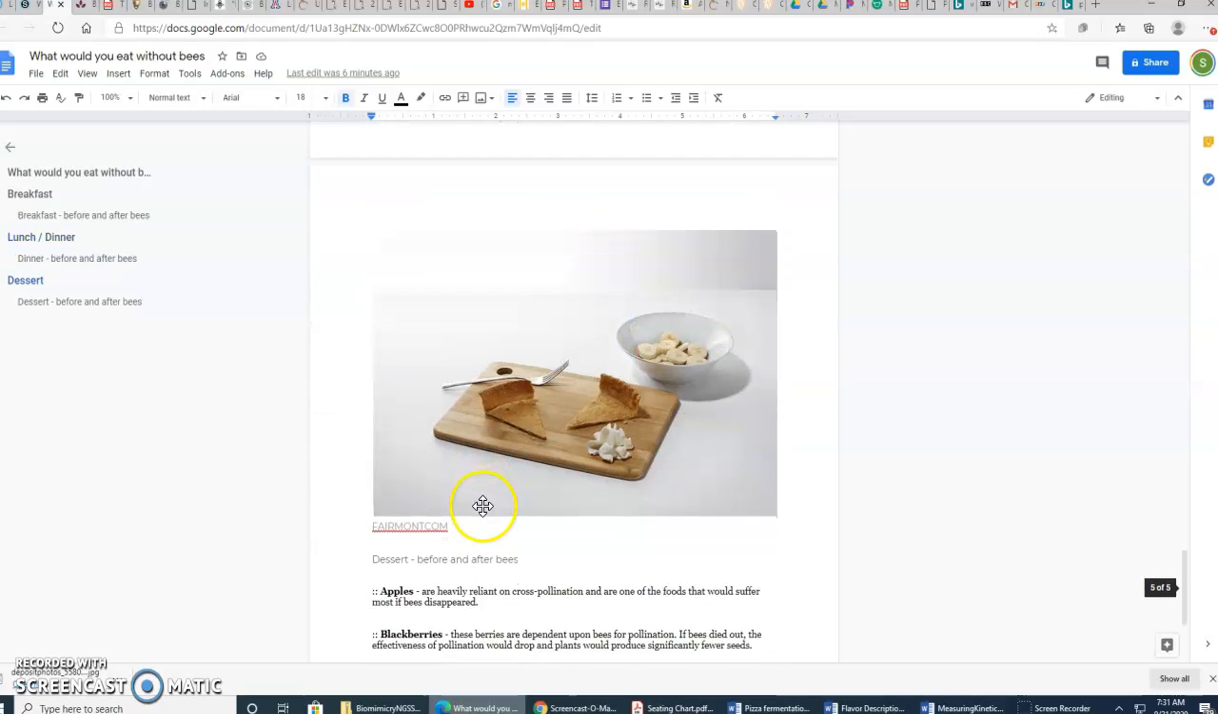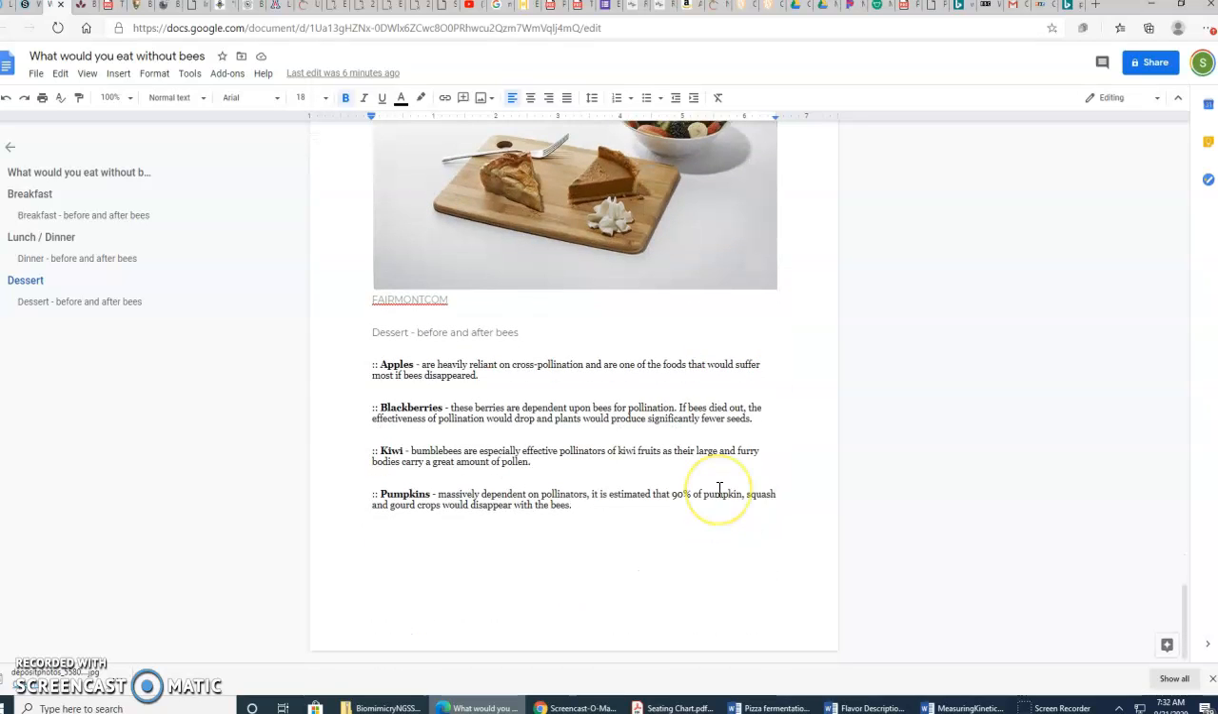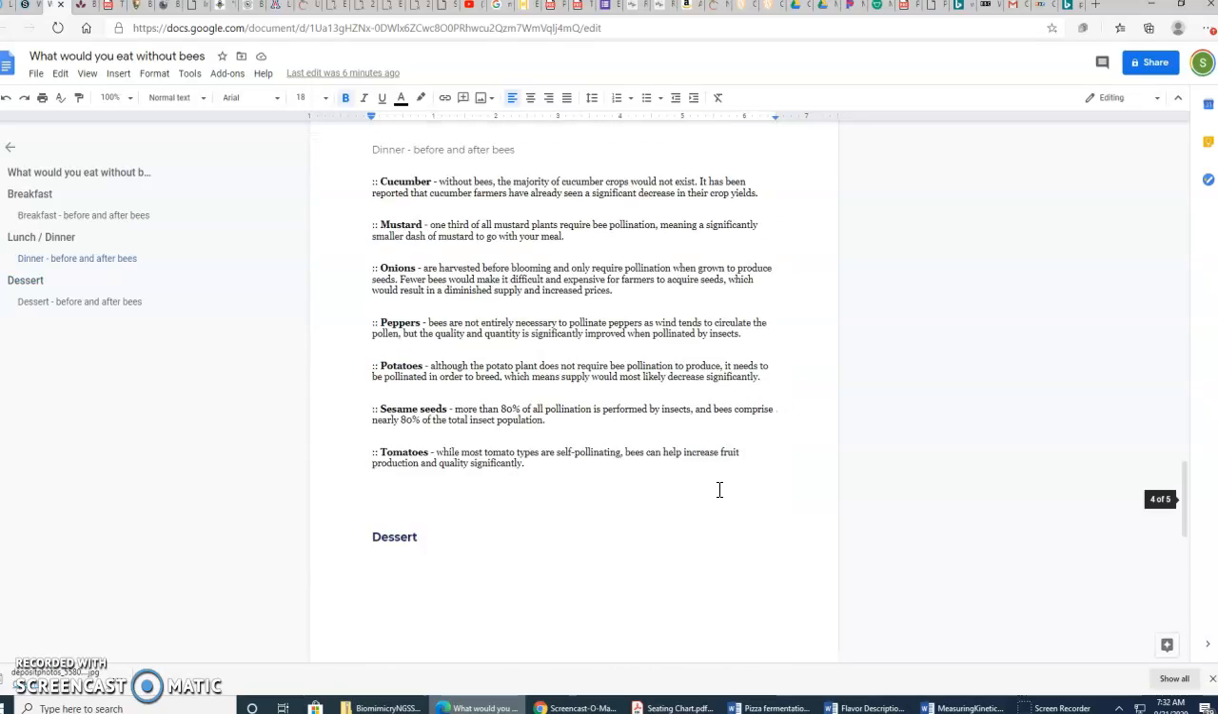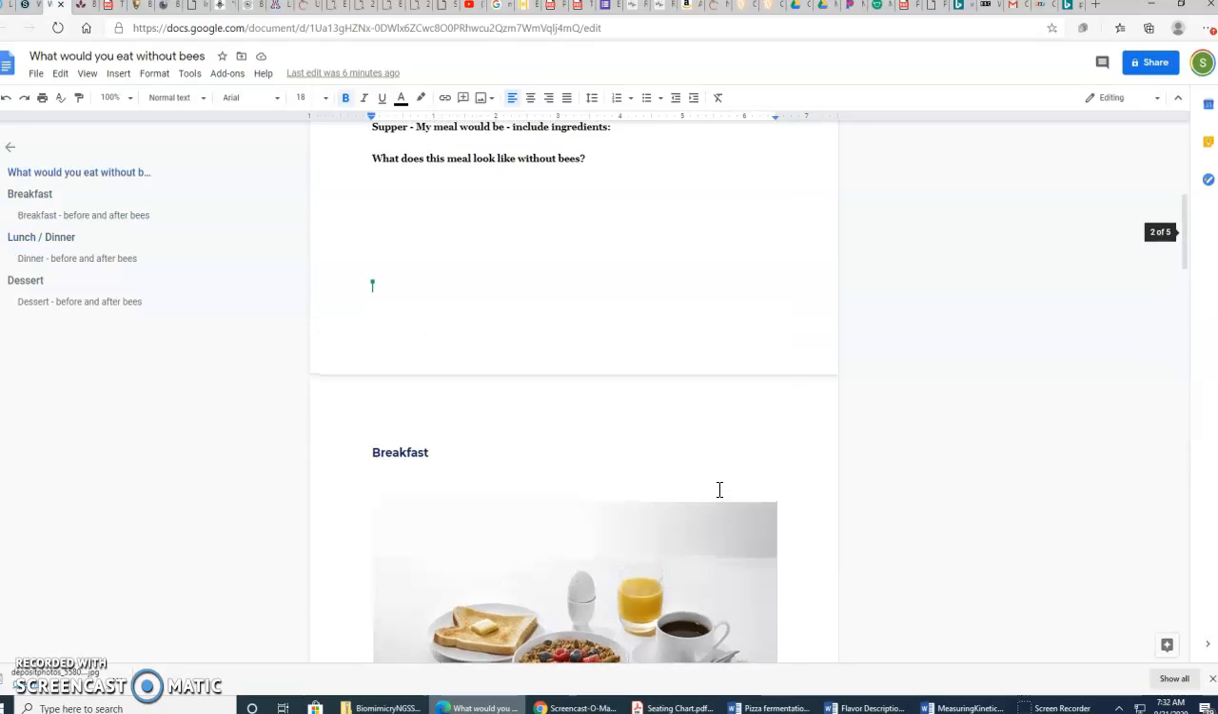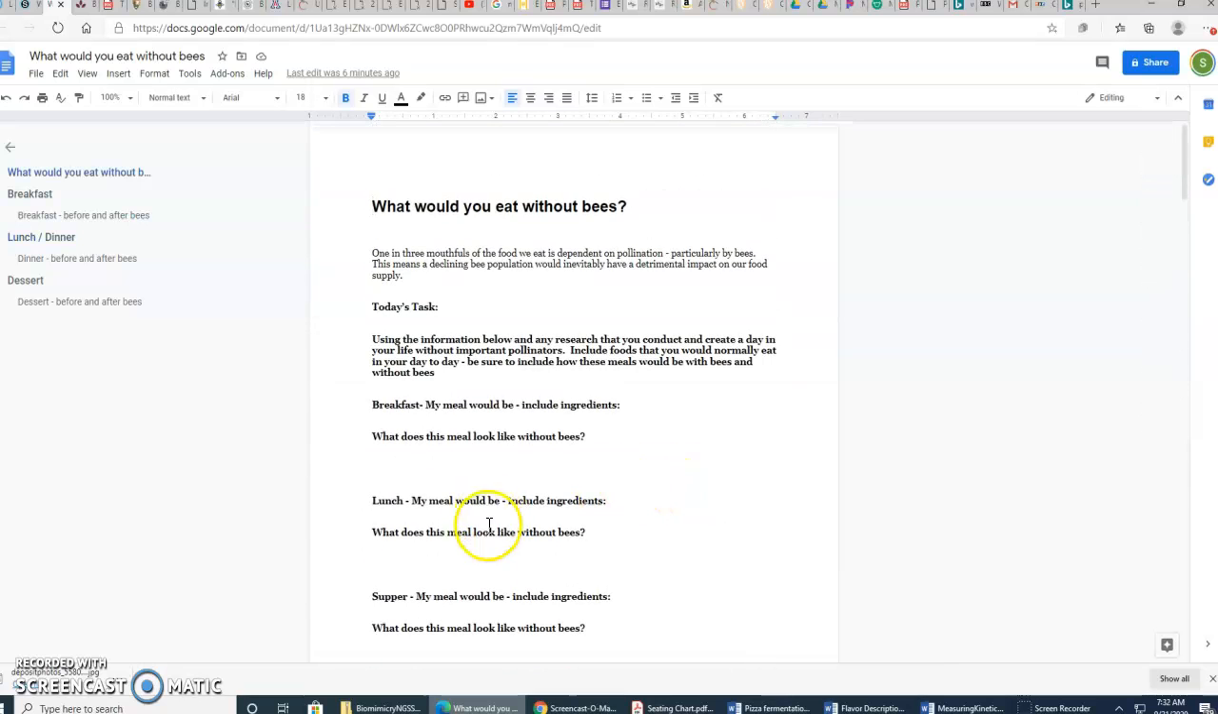And then, of course, dessert, what dessert would look like with and without pollinators. So your activity today, and you're welcome to research online any foods that you don't see here, and what it would look like without bees.